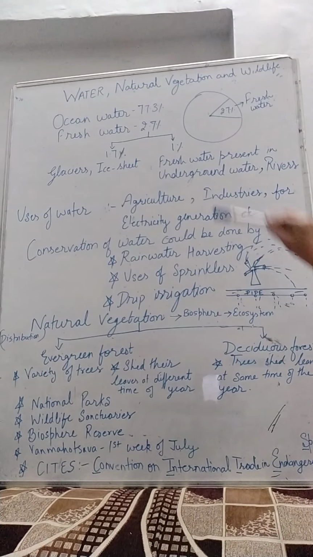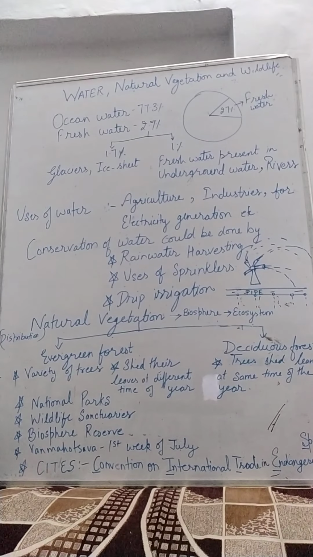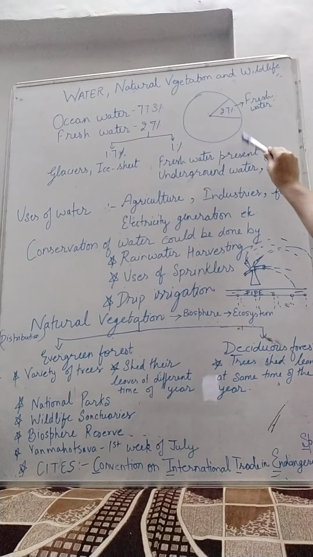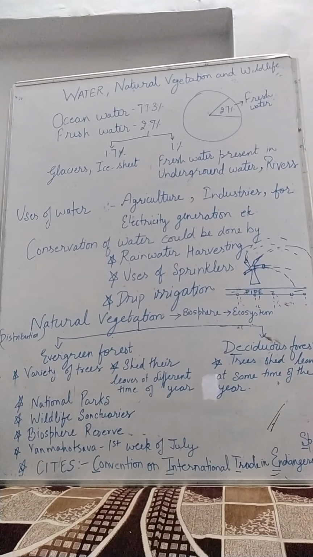As you see, 77.3% of water is present in oceans. So that is not drinkable, that is saline water, and only 2.7% of water is fresh water. As you can see in the pie chart also, only 2.7% water is fresh water, that is drinkable.